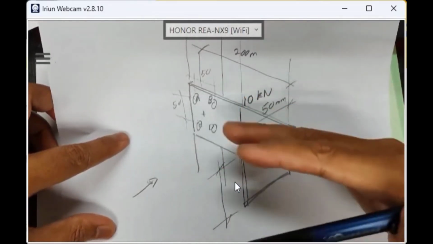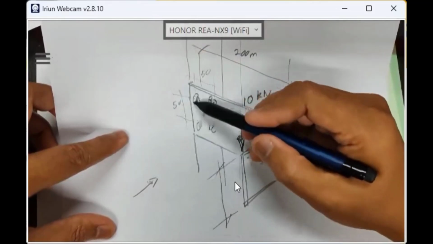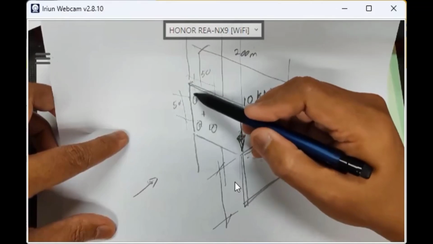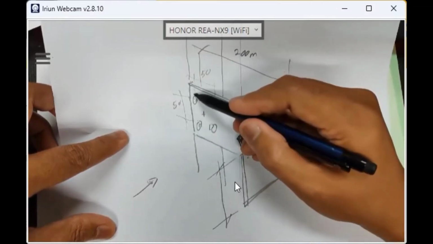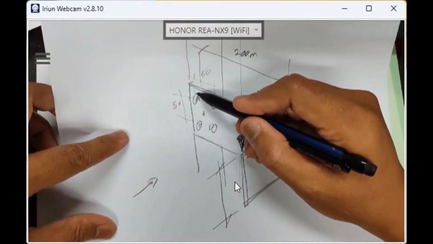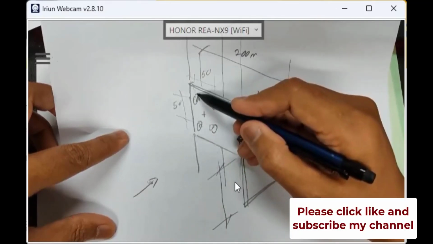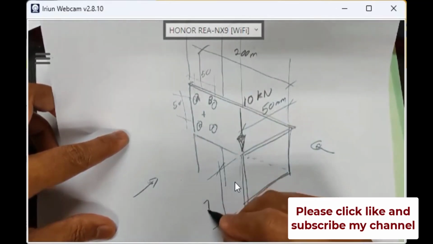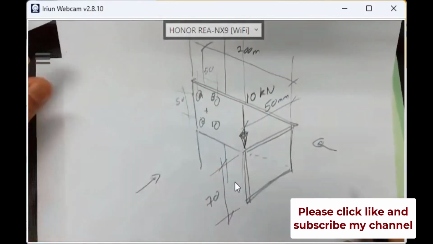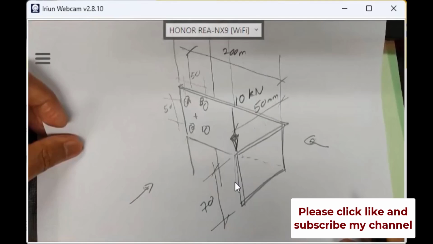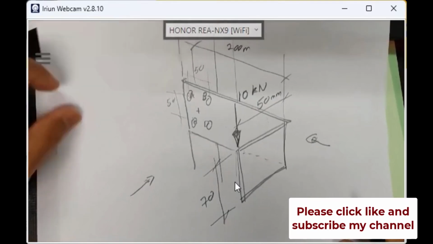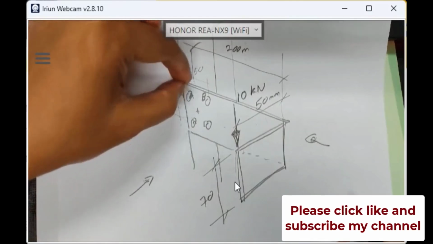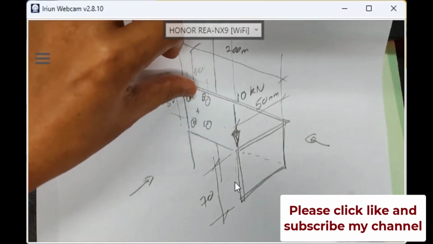Let's say I give 50, and balance I put 10, 20. I put some value, not 100, not too much, about 70. I mean the thickness of this is 70. Logically, we have 50 and balance 10 already.